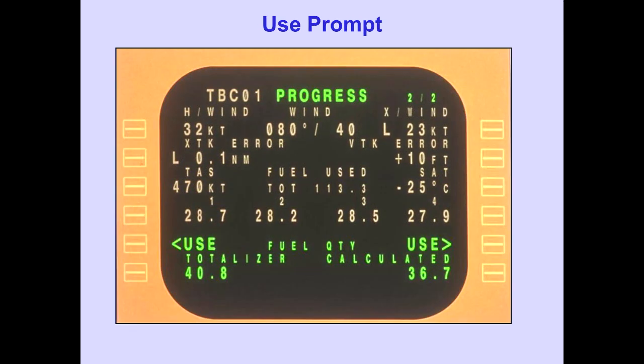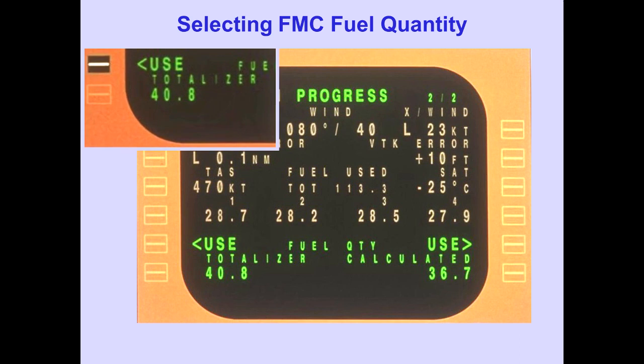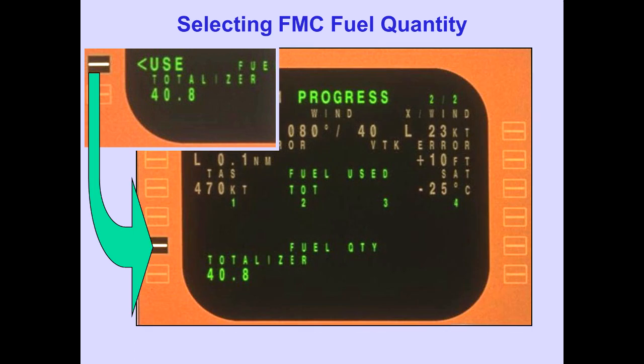After engine start, it displays calculated fuel quantity by subtracting computed fuel flow from the fuel on board at engine start. Calculated quantity is not displayed if the fuel flow sensors are inoperative or fail, or when the totalizer fuel use prompt at the 5L key is selected. The use prompt is displayed when a 4,080 kilogram or greater discrepancy is detected between totalizer fuel and calculated fuel. Pushing either Use line select key selects the fuel quantity to be used by the FMC. The other quantity blanks. This selection remains in effect for the rest of the flight.